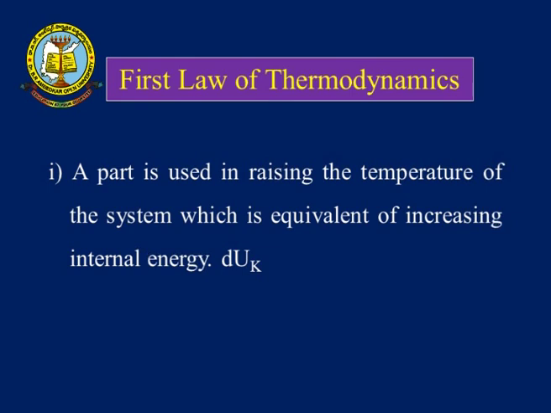So, what are those? First, when we supply dq amount of heat energy, a part is used in raising the temperature of the system, which is equivalent to increasing its internal energy, dU.